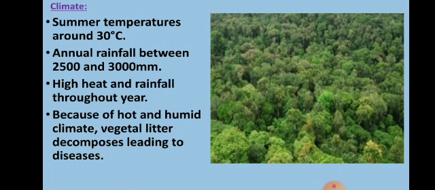So this decomposition leads to the various diseases.